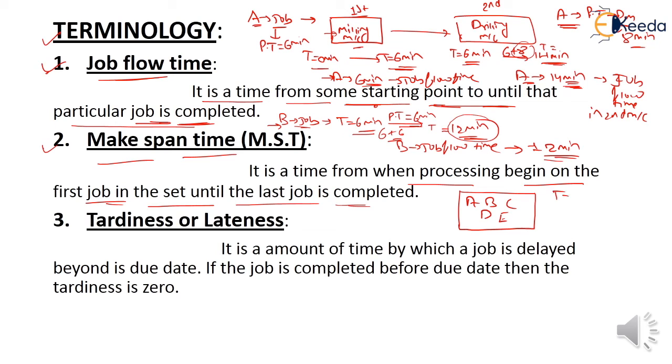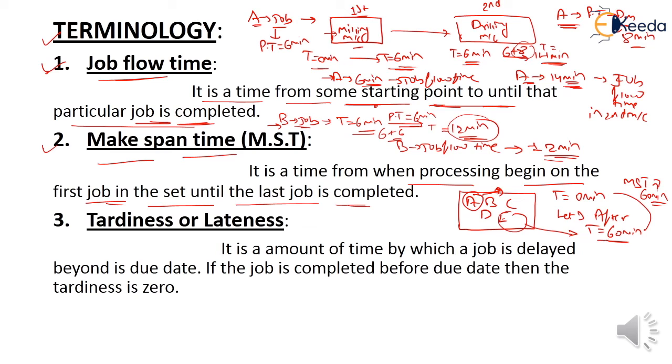From a starting time t equals 0 minutes, we start processing on job A. Let's take the time t equals 60 minutes. The last job E is completed at time t equals 60 minutes. So how much is the total time? Total time is 60 minutes. So the makespan time is 60 minutes.